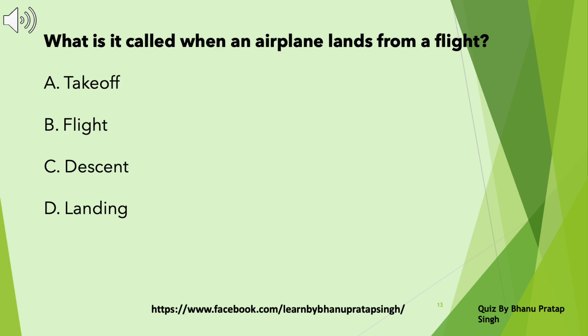What is it called when an airplane lands from a flight? A. Takeoff. B. Flight. C. Descent. D. Landing. Take a pause and choose the correct answer. Answer D. Landing.